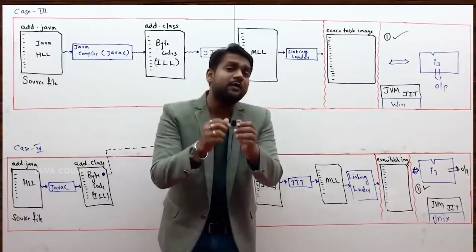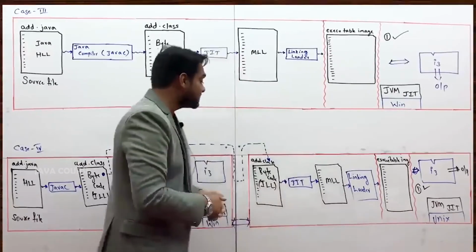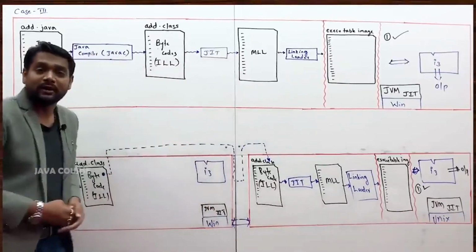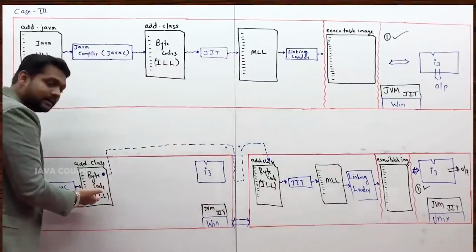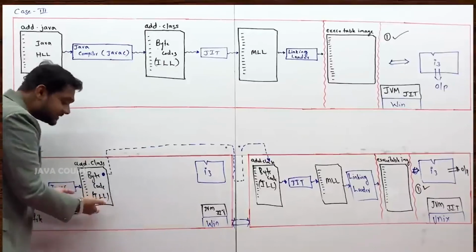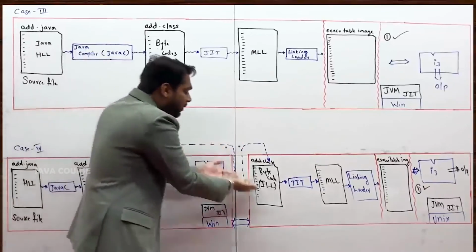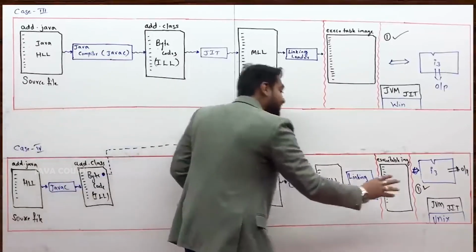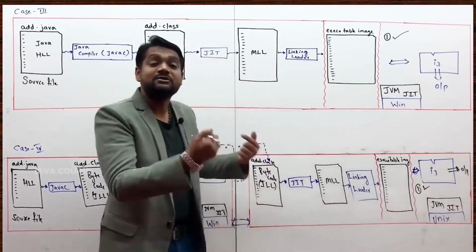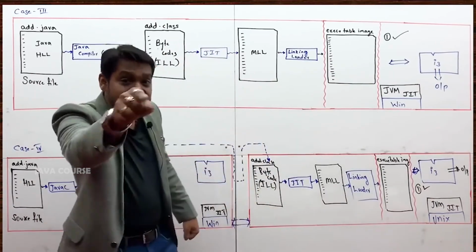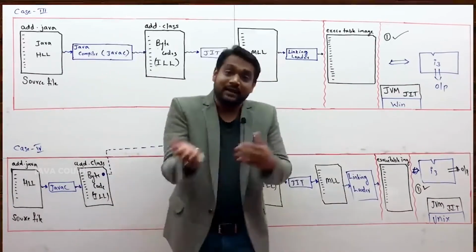And any platform independent programming language is actually transportable. See, this compiled Java code I have transported to a new machine with a different platform, and I am successful in executing it. That is the point. You can transport.